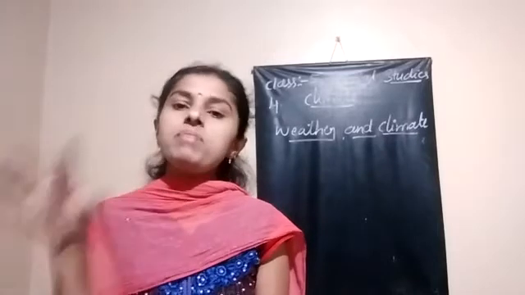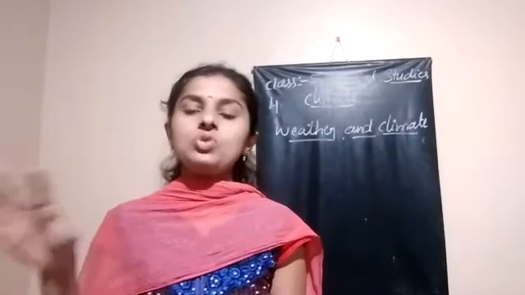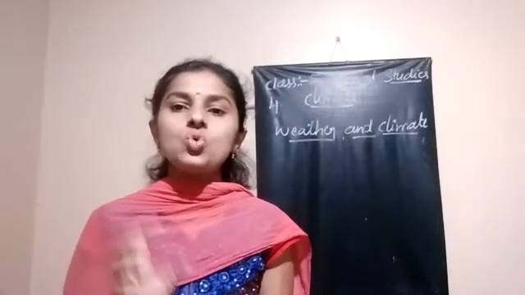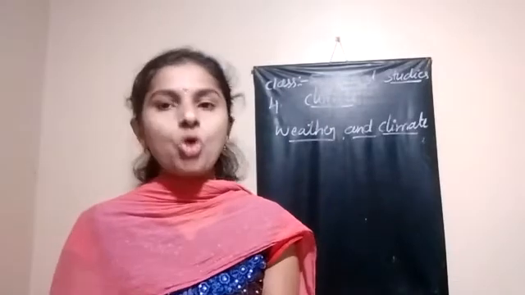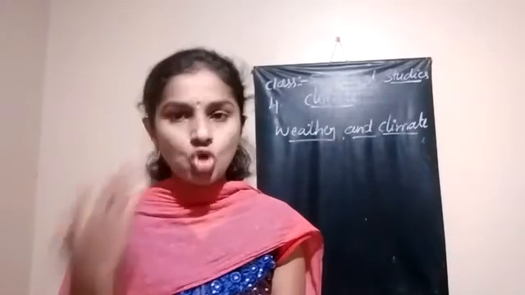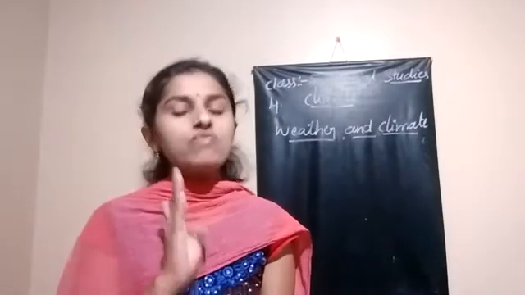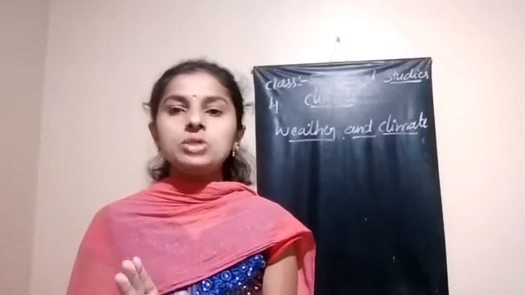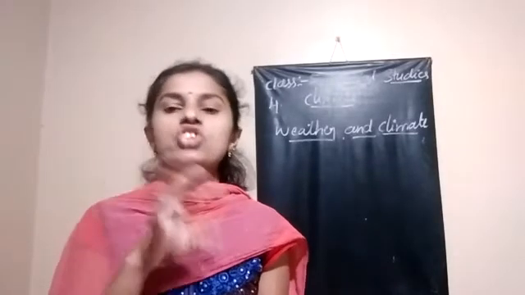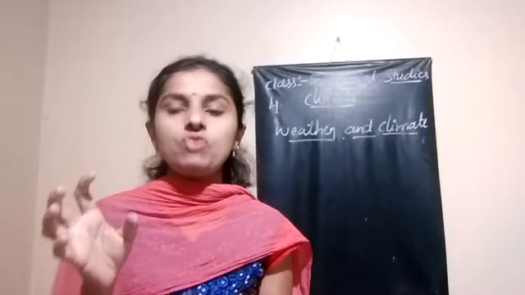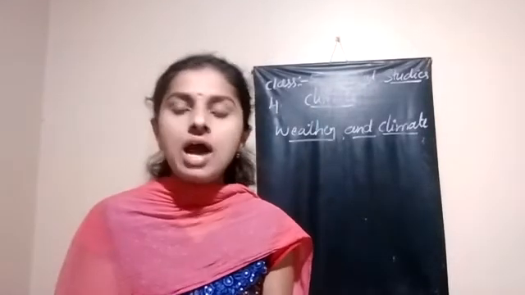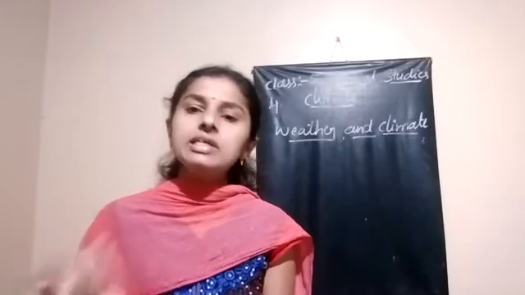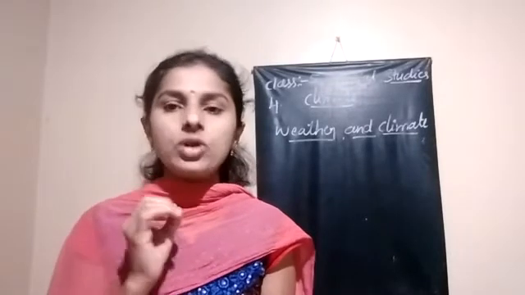Understood? But we people make a mistake. We say, see what the climatic condition is today, it is too cold or it is too hot. Is it right? That is completely wrong. What changes for a short period is called weather, not climate. Understood? Weather means changes in the conditions of the atmosphere for a short period. It means for an hour, for half an hour or per day it can change. Got it? This is called weather.